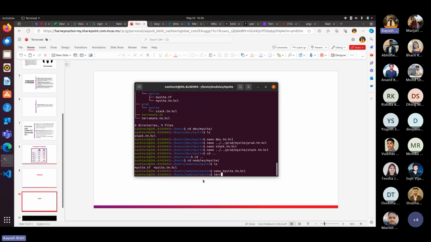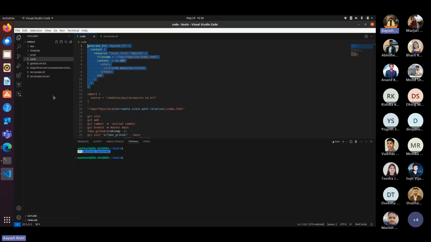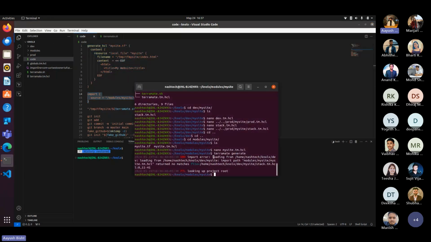So now we will write the command Terramate generate. I guess, okay, there is some issue with the path. I already use this, so we can easily import this file. Either we can make changes here only.